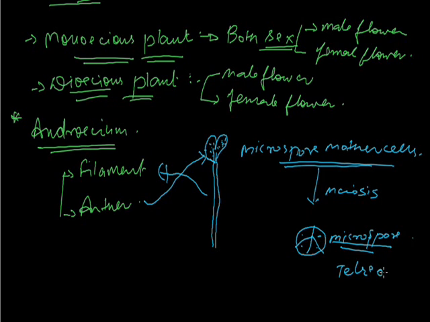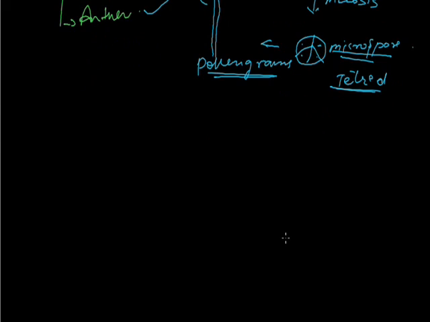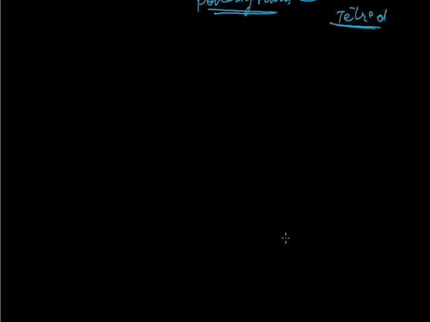So the microspores are actually the pollen grains, or you can say these are the male gametes. So male gametes are produced in the androecium, in the anther part, which is the bilobed structure, and here the microspore mother cells are there. They show meiosis, and after the meiosis they form the microspores in the form of 4 cells. That's why we are calling it the tetrads.